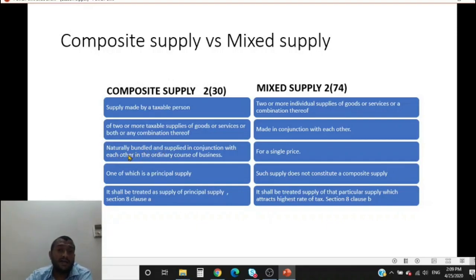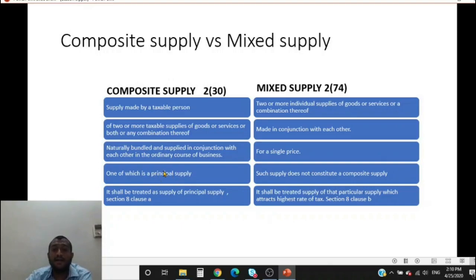You have to look at it from a customer's point of view. The customer expects that I will get complimentary breakfast when I take accommodation in a hotel. So that is from a customer's point of view. You have to look at the past and present. How is it being done? Is every hotel in the industry doing it? So it is naturally bundled and supplied in conjunction with each other in the ordinary course of business. Both are supplied together, one of which is a principal supply.